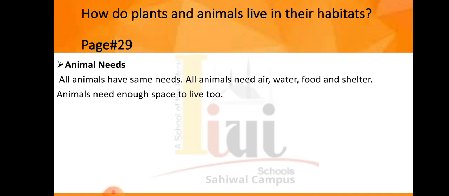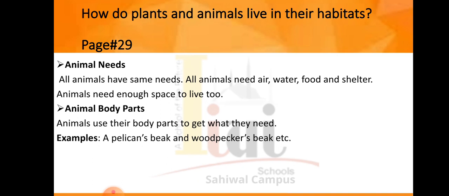Now comes the second one. Read and label the animals. You have to read this passage carefully and then label the animals with the correct point. The pictures of animals are given at the bottom of this page. Now the topic is animal body parts. Animals use their body parts to get what they need. Animal body parts are modified to do different works.